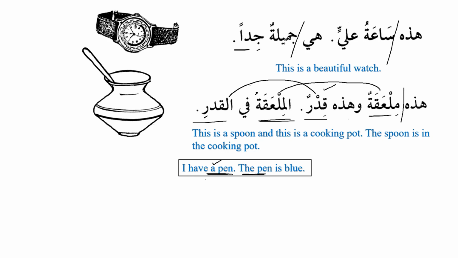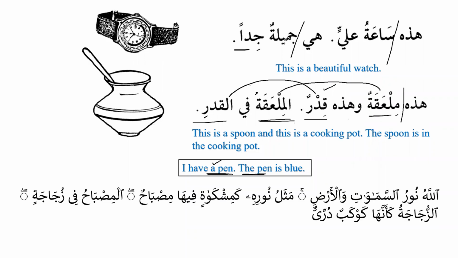As we have seen in the English language, when we say I have a pen, that means any pen, and it is an indefinite noun. But when we talk about it again, then it becomes a definite noun, it becomes marifa. And the same idea we have over here. Is this clear now? Okay, now let's see an example from the Quran.